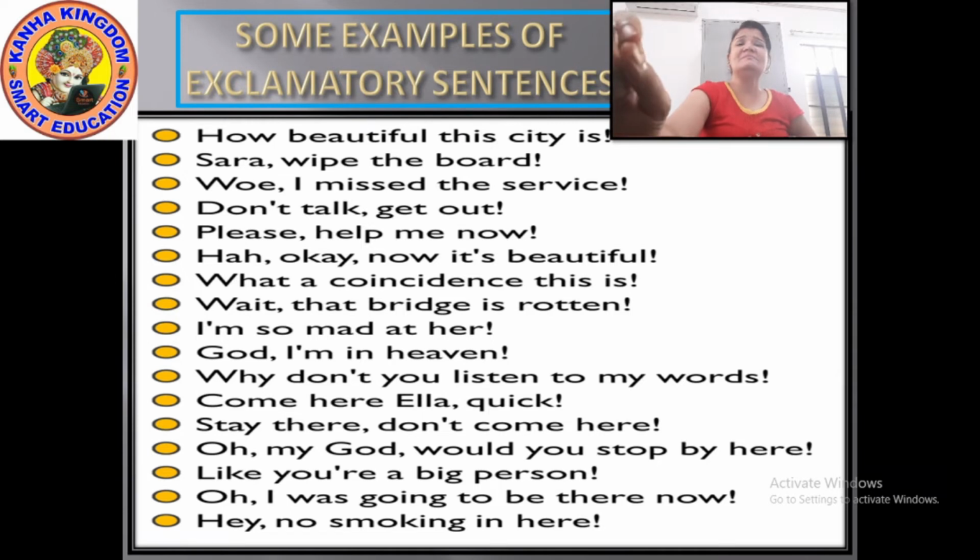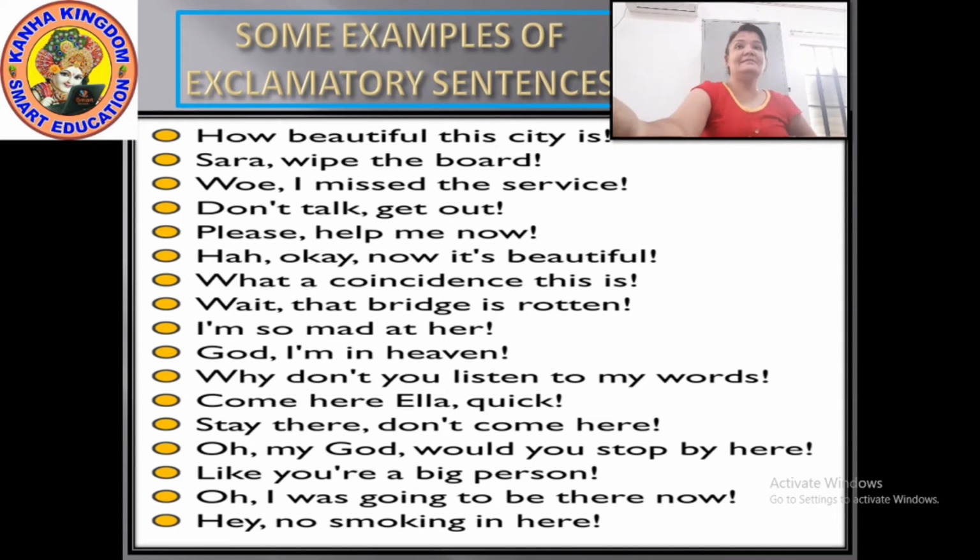One is the feeling of the sentence, and second, the expression. What is it trying to express? By this, you will easily understand what type of sentences should be there in exclamatory sentences.